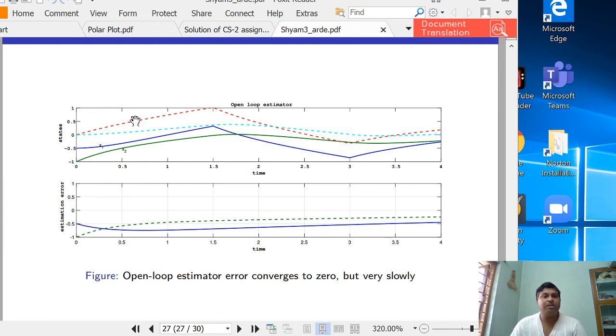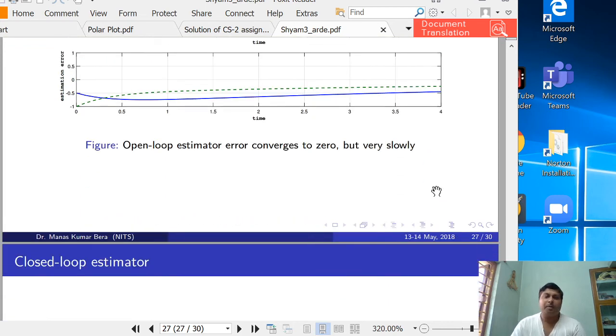So now you see there is no agreement between the true state and the estimated state, and if you compute x1 minus x1 hat and x2 minus x2 hat, this is the error plot. You see none of the error is going to 0. So the open loop estimator error converges to 0, but very slowly. Maybe after 4 seconds it is going to obey, but a significant amount of error is there.